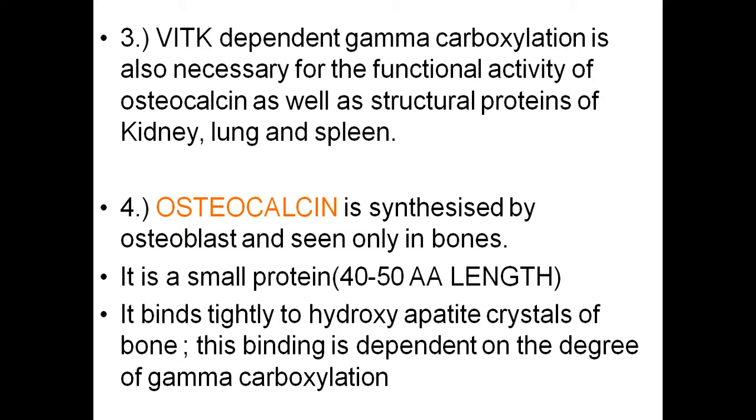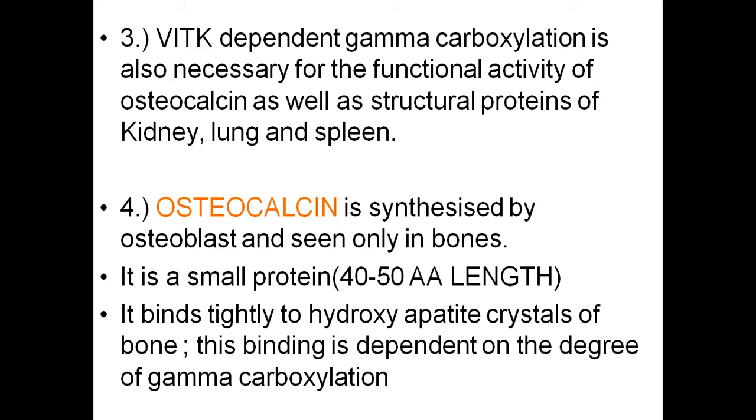Osteocalcin is synthesized by osteoblast cells and seen only in the bones. It is a small protein with a 40 to 50 amino acid length. It binds tightly to hydroxyapatite crystals of bone, and this binding is dependent on the degree of gamma carboxylation.